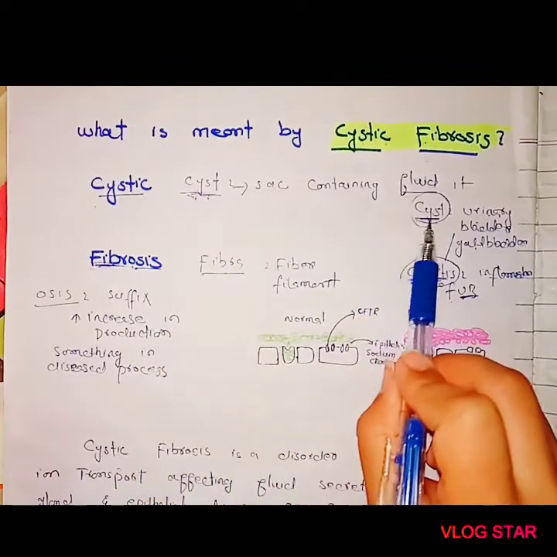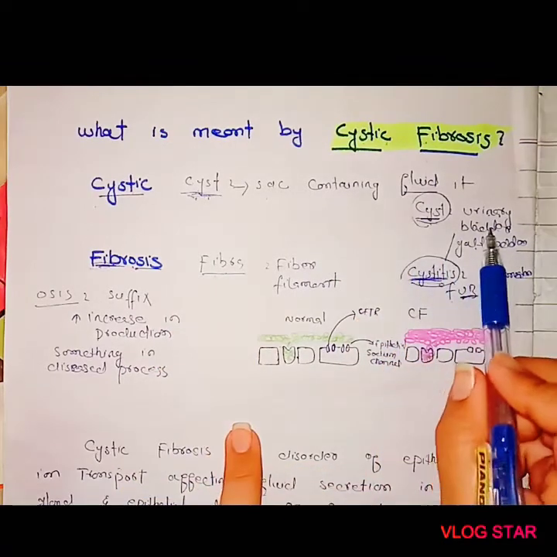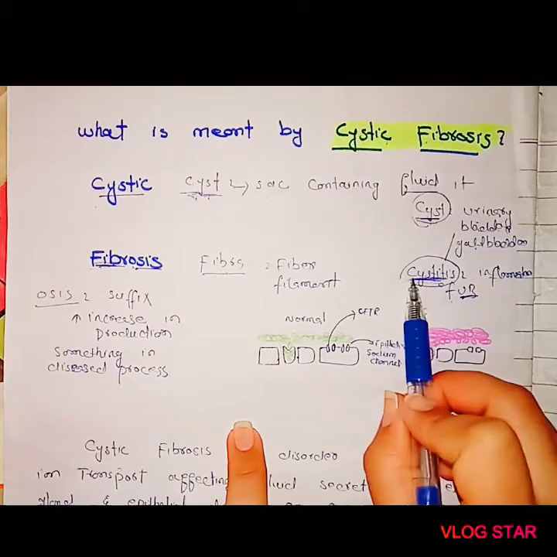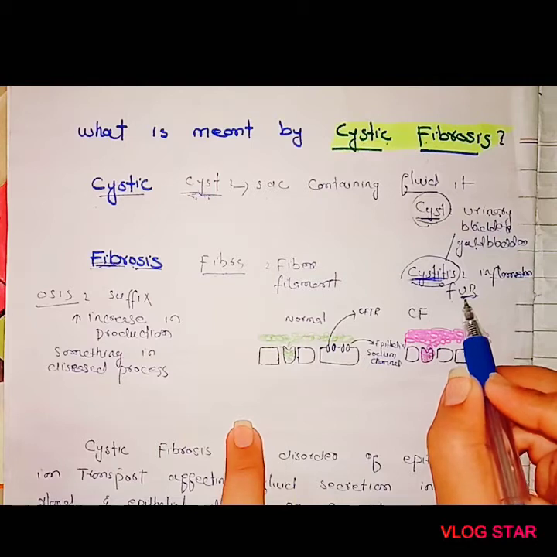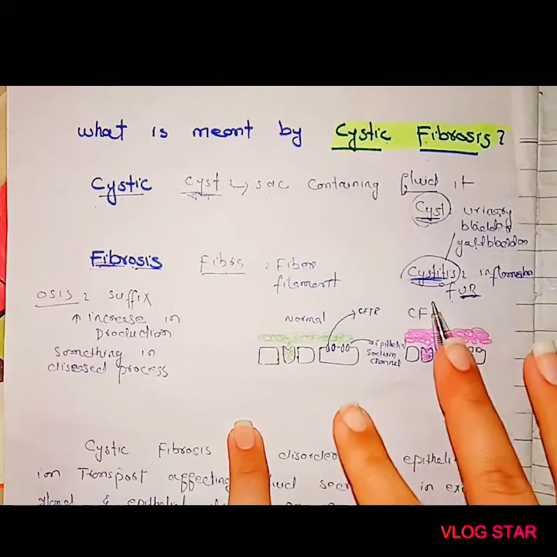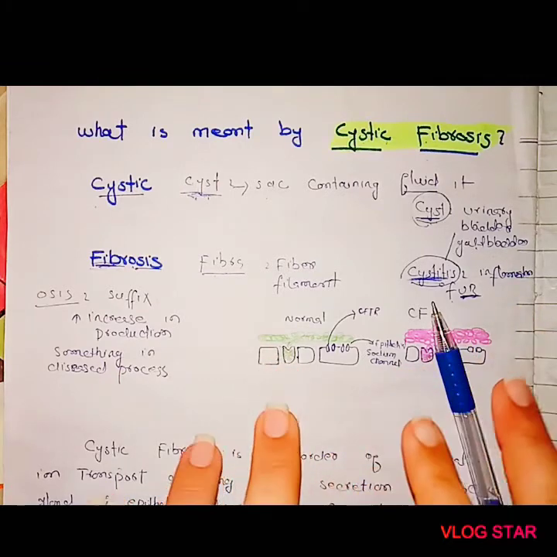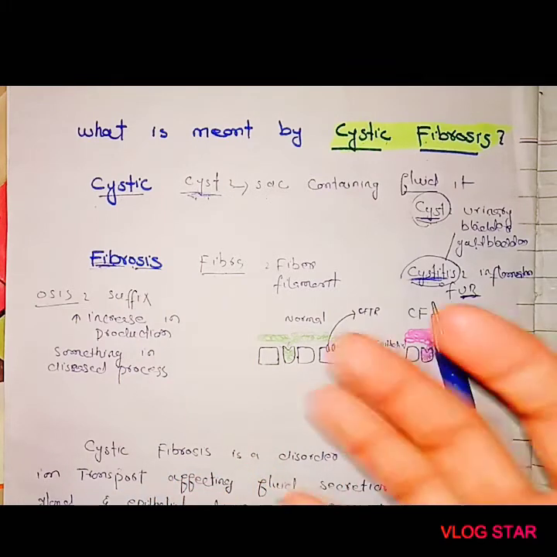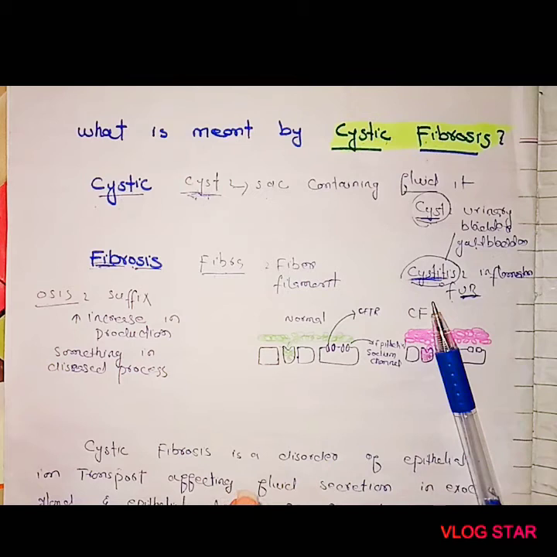The word cyst is also used for the urinary bladder or gallbladder. You have heard about cystitis, which is inflammation or infection of the urinary bladder. But the word cyst is not specifically used for the urinary bladder. It indicates that there is a small pouch, which may be located in an organ or tissue, containing fluid, and the fluid consistency may be somewhat hard or somewhat soft. I hope it makes sense.